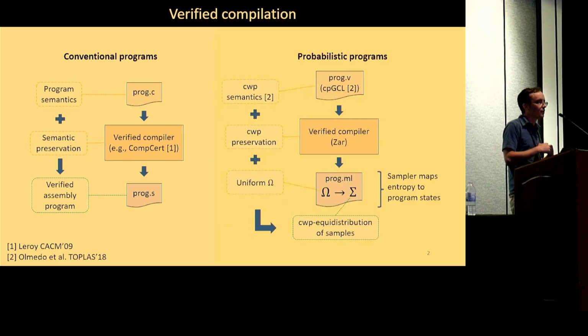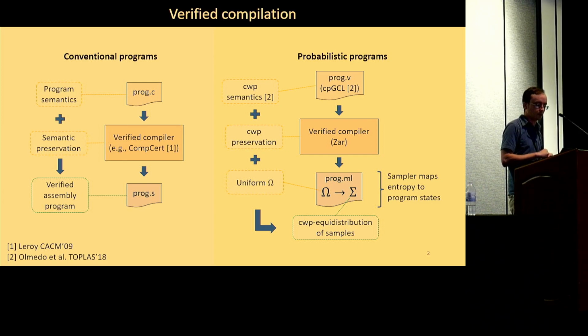And there's something similar going on here in the probabilistic setting, where instead of C, we have a probabilistic programming language called cpGCL, and it has a formal semantics called CWP. These are taken from existing literature, and I'll explain them a little bit more in a bit. And so formal probabilistic reasoning at the source level can be composed with the semantic preservation of our compiler that we implement here. It's called ZAR, to obtain formal guarantees on the output of compilation, which is not an assembly program, but a sampler. And the sampler is basically just a function from some source of uniform randomness,